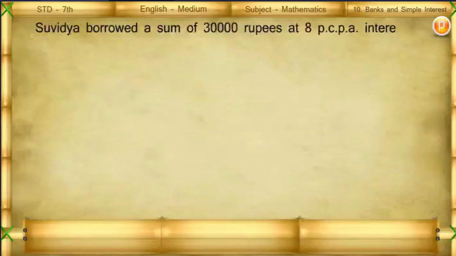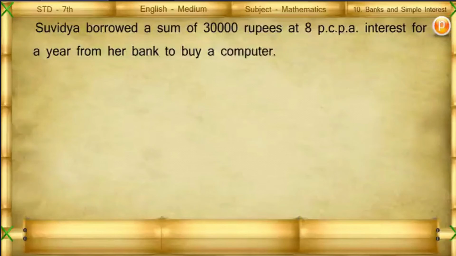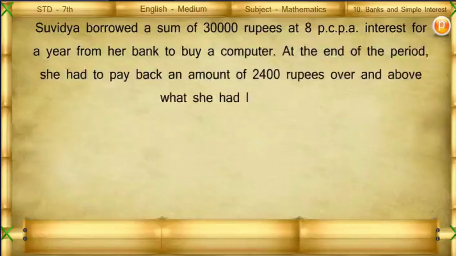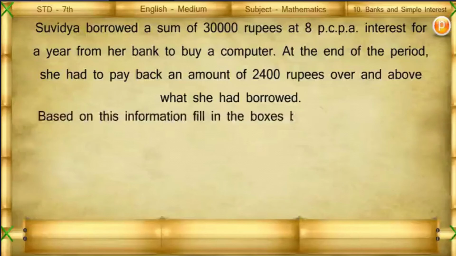Suvidha borrowed a sum of 30,000 rupees at 8 PCPA, interest for a year, from her bank to buy a computer. At the end of the period, she had to pay back an amount of 2,400 rupees over and above what she had borrowed. Based on this information, fill in the boxes below.